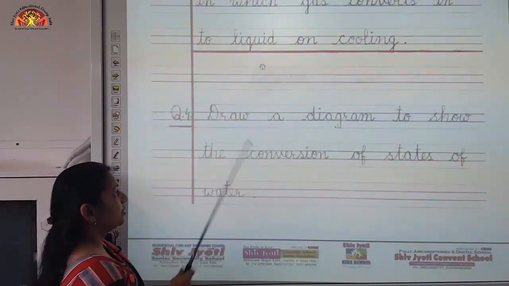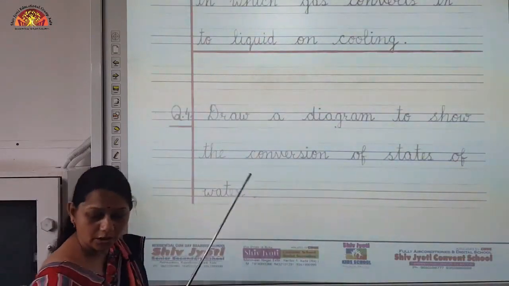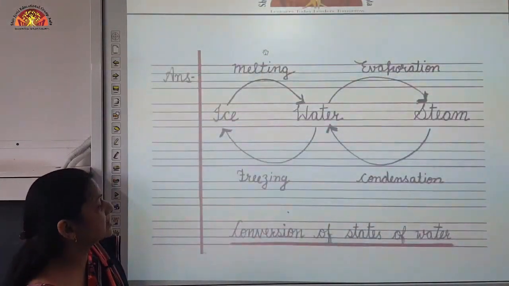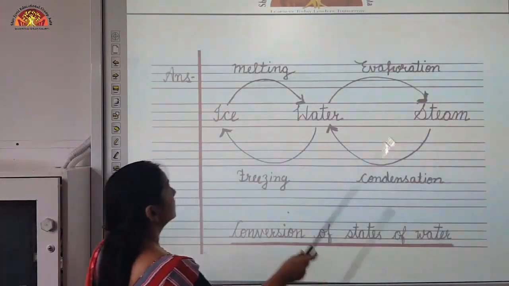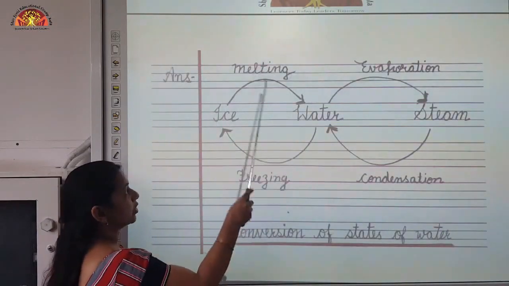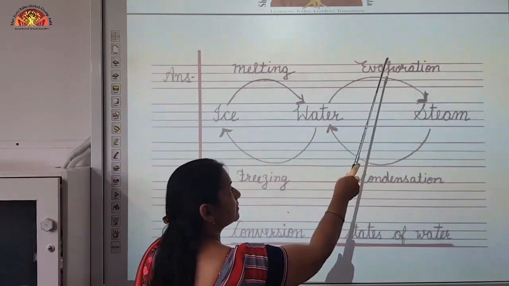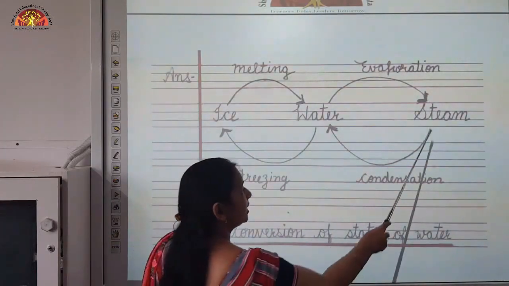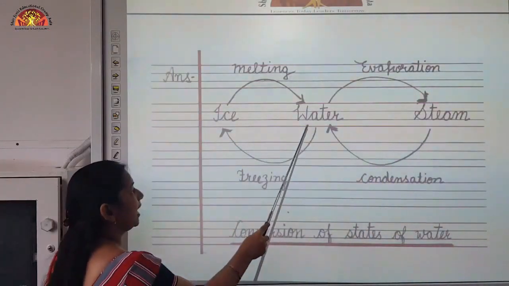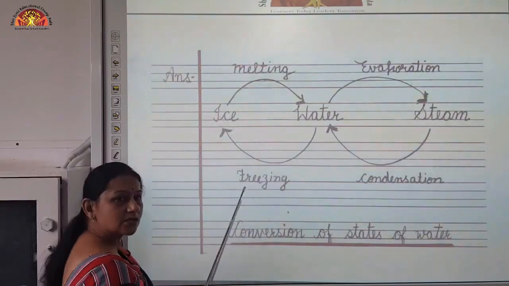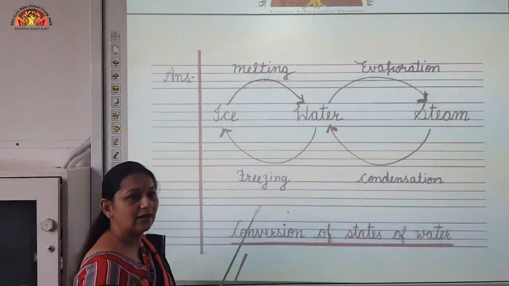Question number 4, draw a diagram to show the conversion of states of water. We have a simple diagram here showing conversion of states of water. In this, ice converts into water, and this process is called melting. When water converts into steam, this process is called evaporation. Again, when steam converts into water, the process is condensation, and water converts into ice is called freezing. So, you have to draw this diagram very neatly in your copies.